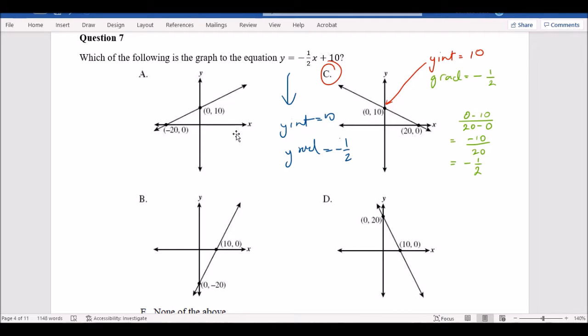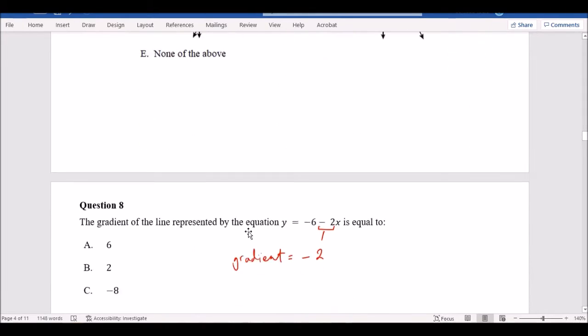So if you look at this already, look for a line with a y-intercept of 10. You could say it's this, but is the line going up or down? It's going up, so it can't be that one, because my gradient is negative. Let's look at B. The y-intercept here is -20, so it can't be that. We're looking for a y-intercept of 10. C has a y-intercept of 10, and it's got a negative gradient, and you can test the gradient as well with the points, but that's the only logical one, because D has a y-intercept of 20, so that wouldn't make sense either. So it has to be C. Has to be.